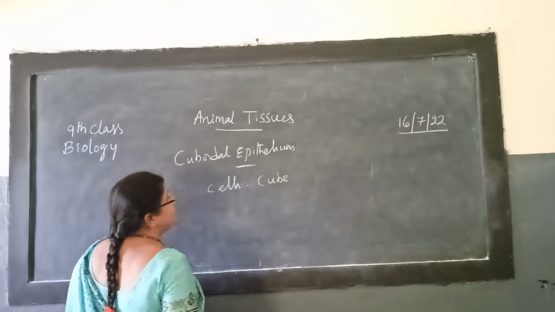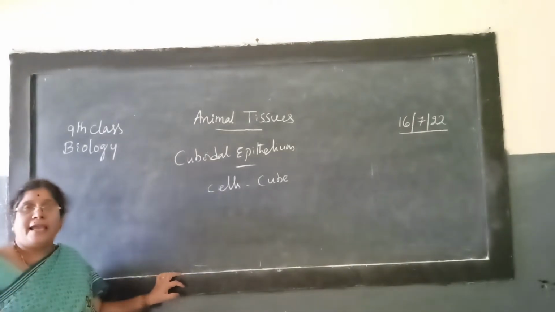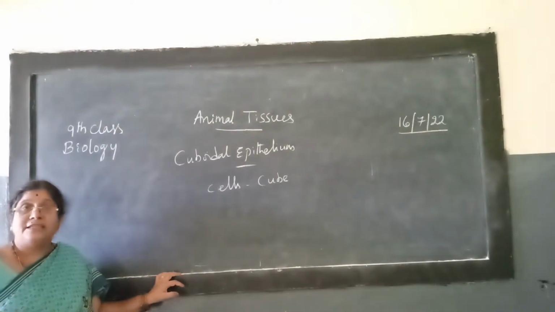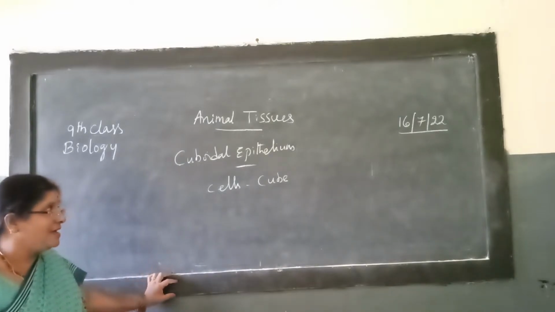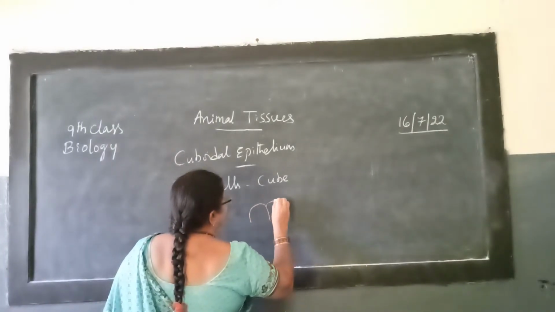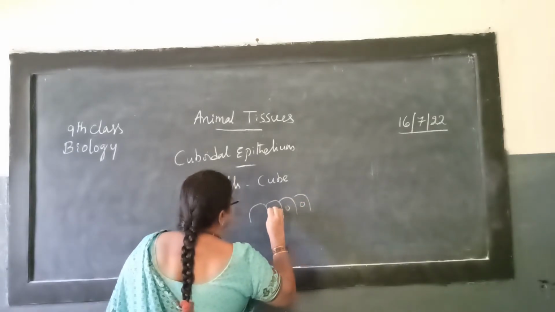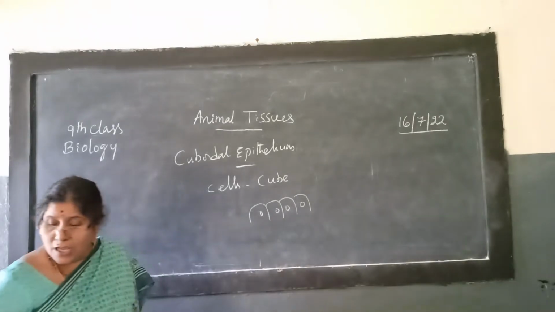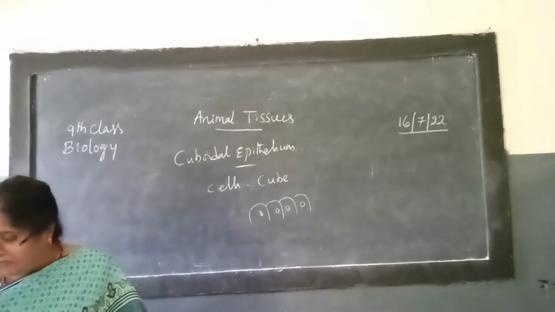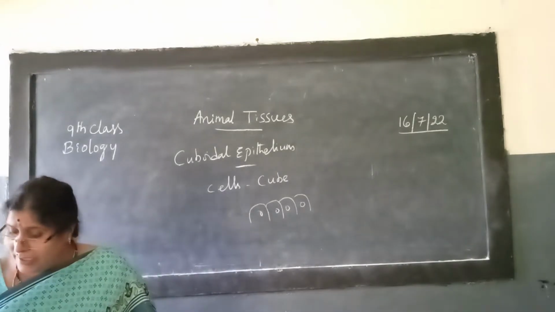You have seen cubes: a cube has the same height, width and length, no, children? Like that the cells will be seen, like this. Cuboidal epithelium has equal width, height and depth.